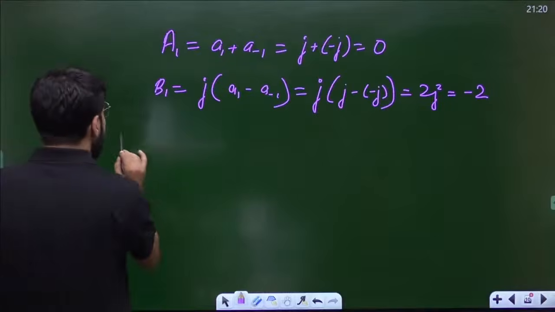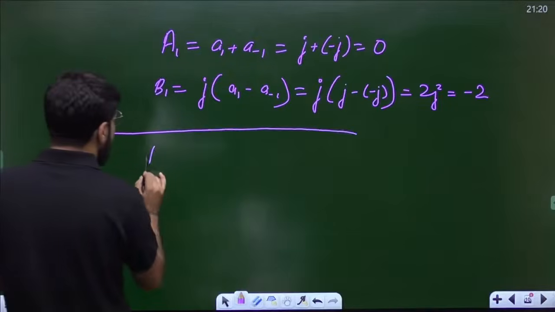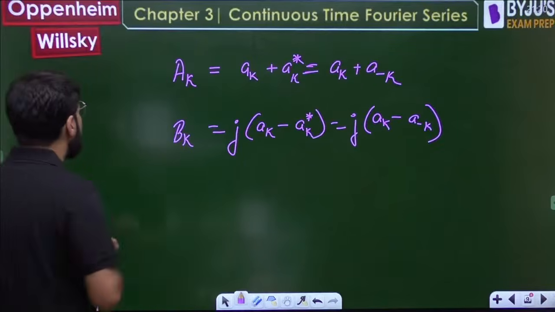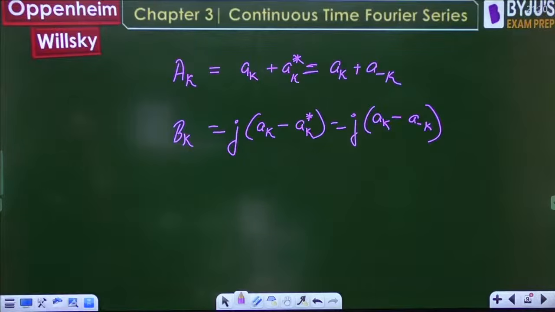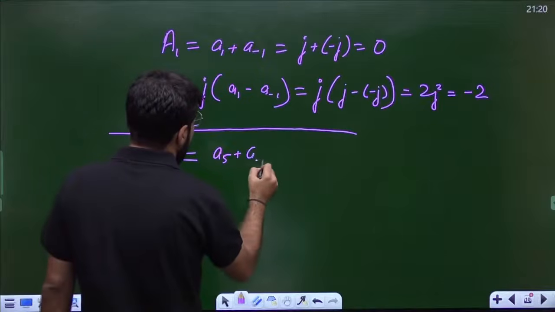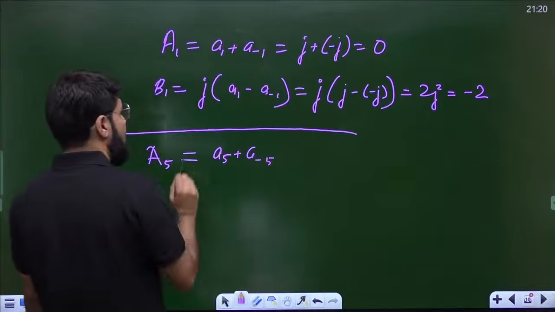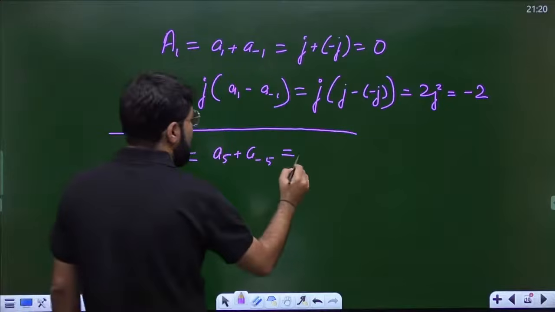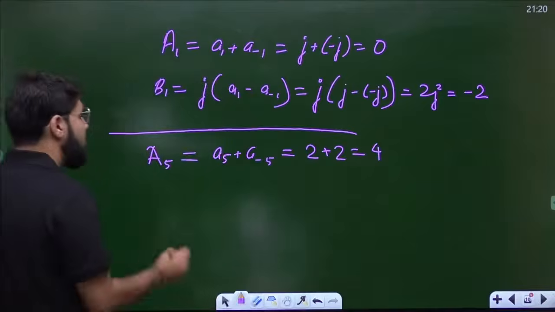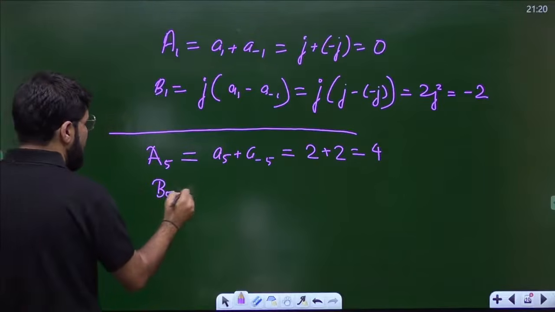Similarly, let us find a5 and b5 also. What should be the value for a5? It is a5 plus a minus 5. But what is a5 and a minus 5? Both are equal to 2. Similarly, what will be b5?